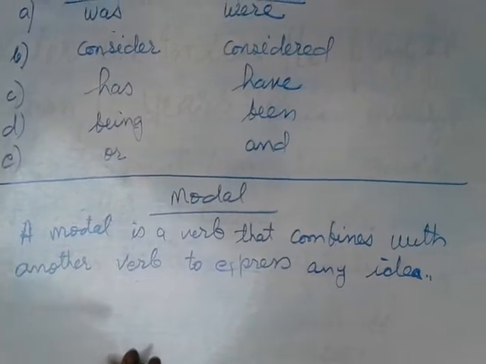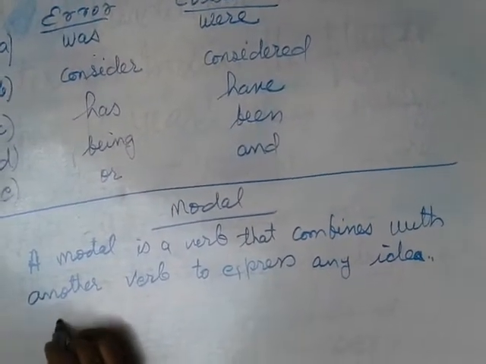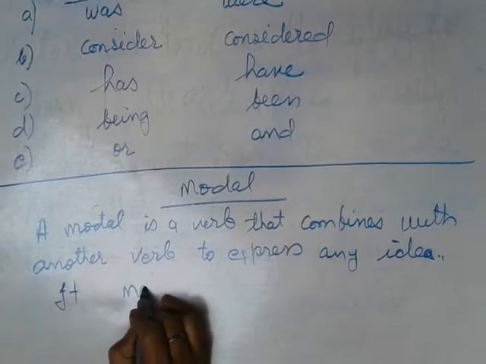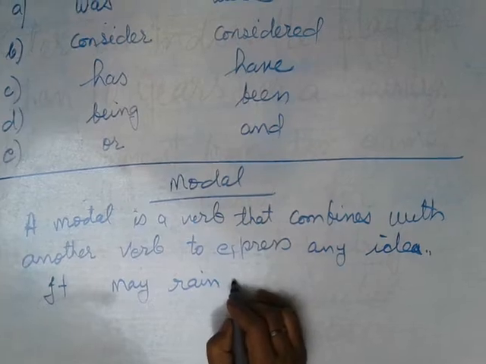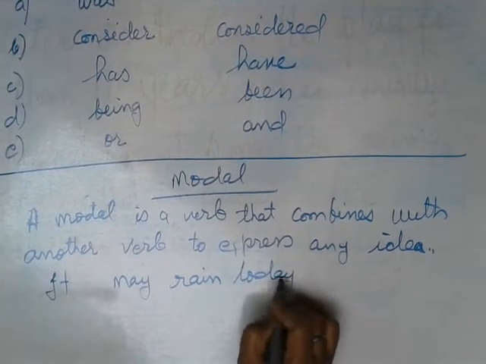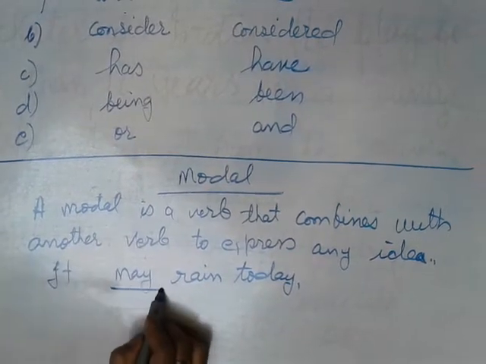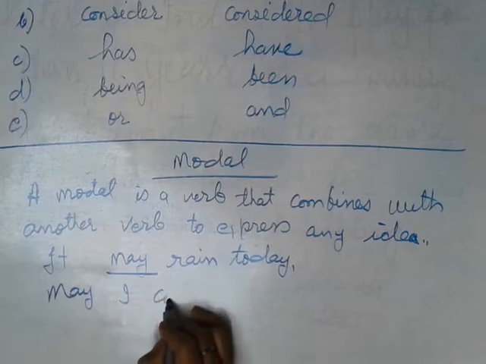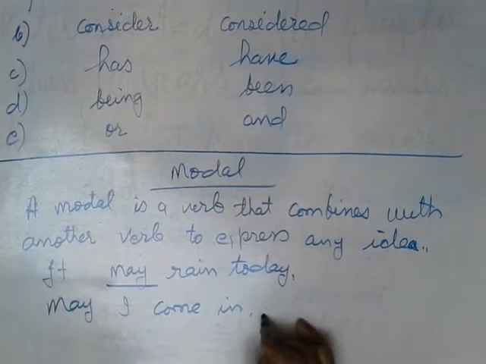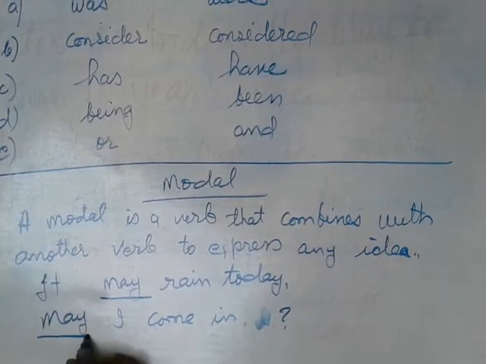Suppose I am giving you 3 sentences. The first sentence: it may rain today, where may is given. Second: may I come in, where may is given.